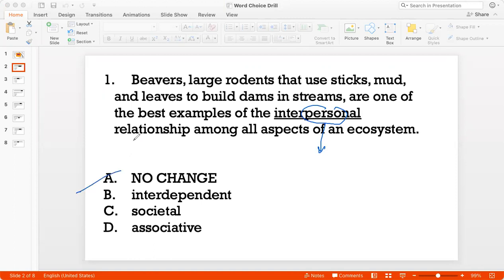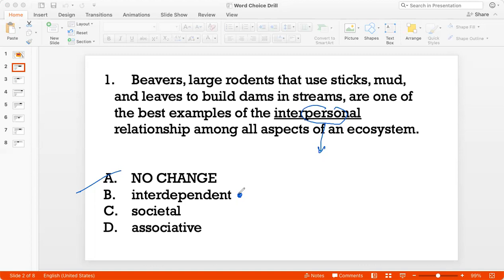Now, interdependent is a good answer because interdependent means that there is a symbiotic relationship between different organisms in an ecosystem. Organisms help others and in turn are helped by others. So that sense of dependency that goes back and forth is captured by option B. So I'll keep option B for now.